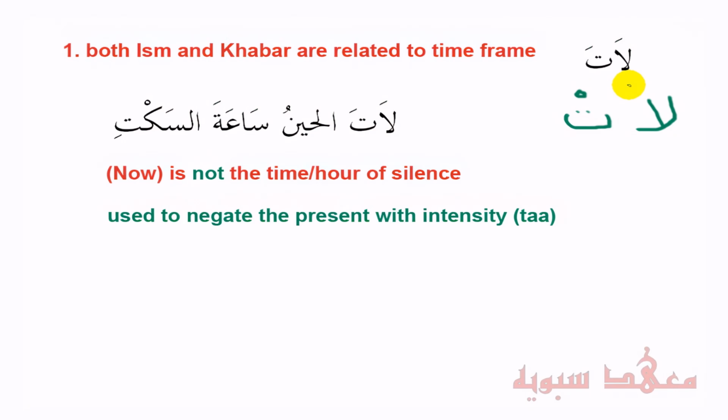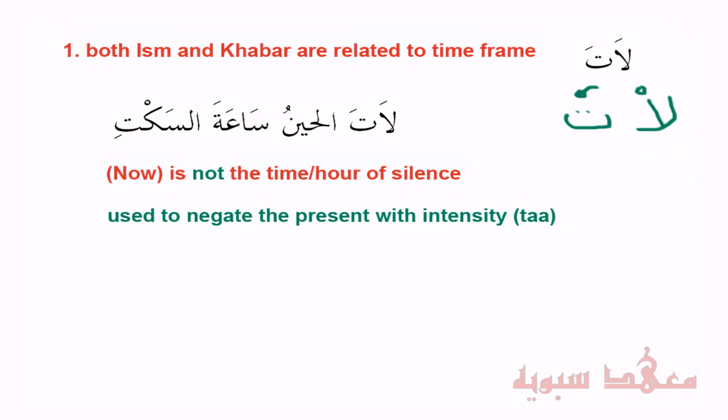This is one of the discussions by scholars of linguistics. What they say is that this is sakin as well, the alif here is sakin, and this is sakin, and they do not coexist together. So what happens is this gets a fatha, becomes Laat, and negation is with intensity.